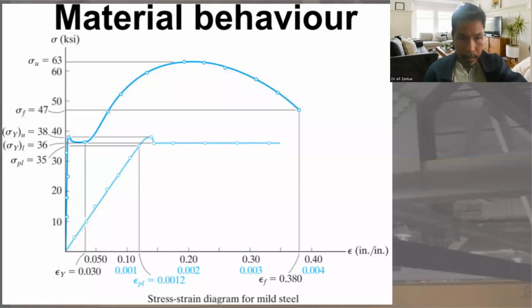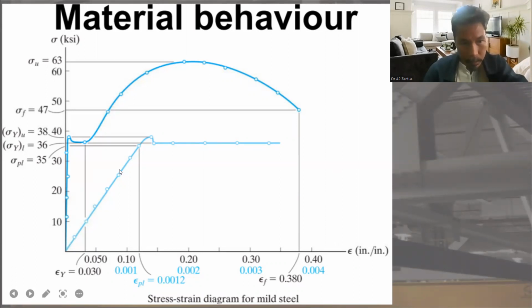Okay, let's continue. We have the mild steel stress-strain diagram. We have the same proportional, then elastic, then yield, then going to the ultimate, then rupture.